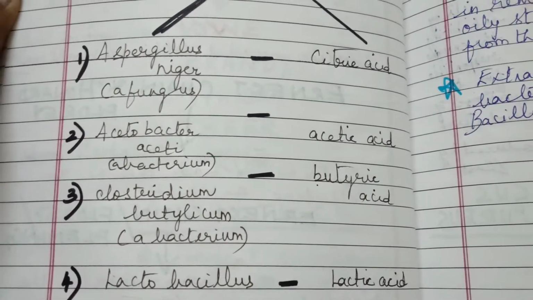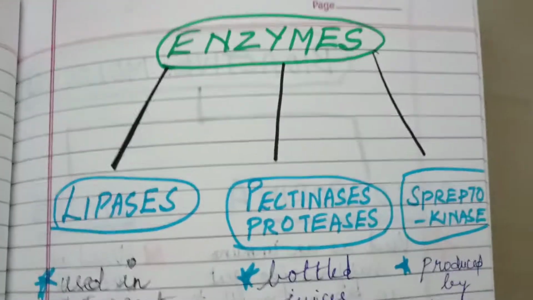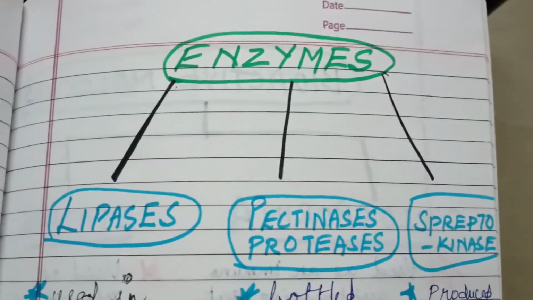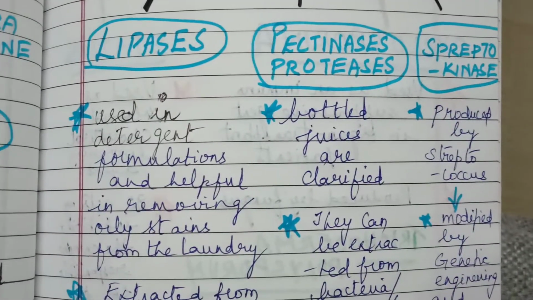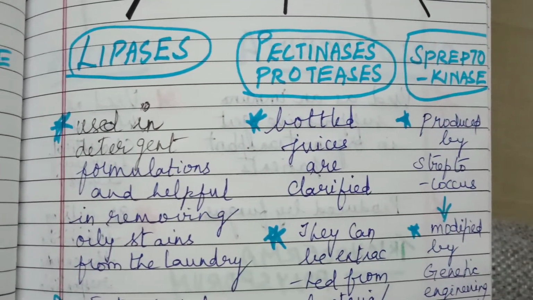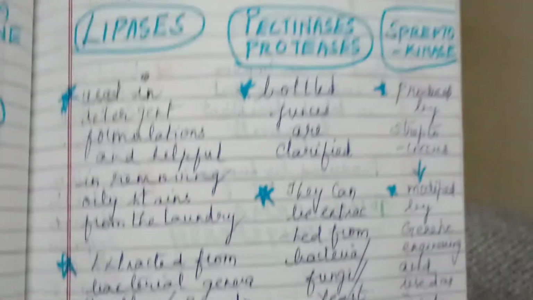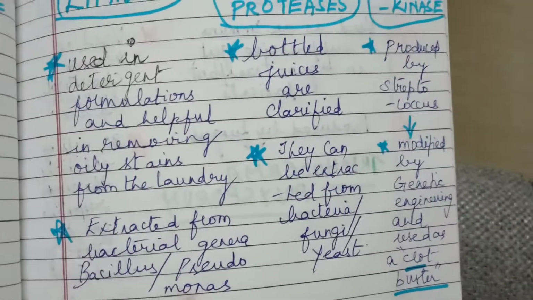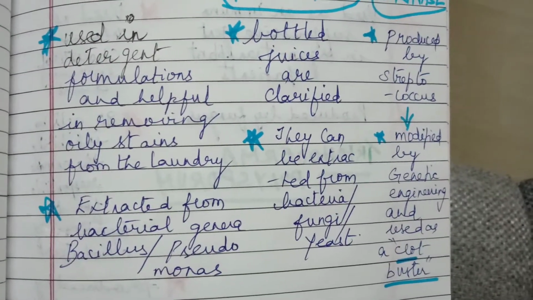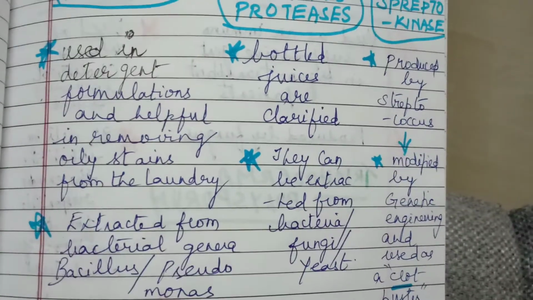And other enzymes, the role of enzymes. What are the other enzymes which are used in the industries? They are produced by certain bacteria. So we'll see lipases. Lipases are used in detergent formulations and are helpful in removing oil stains from the laundry. Very effective to remove oil stains, because ordinary soap will not do it. This is produced by bacterial genera, Bacillus or Pseudomonas, anything like bacterial source.